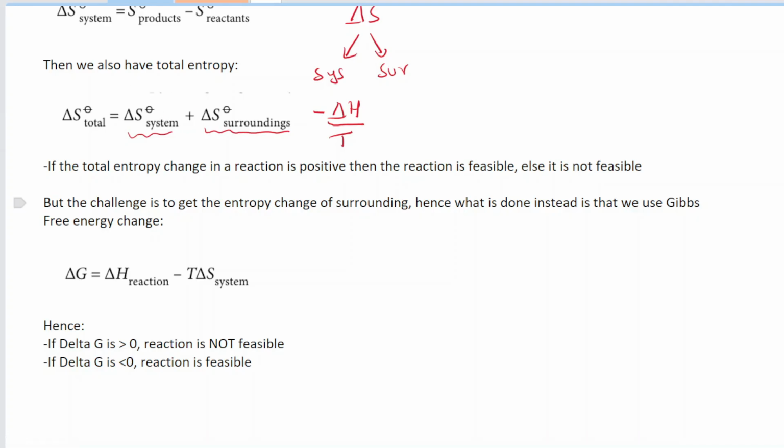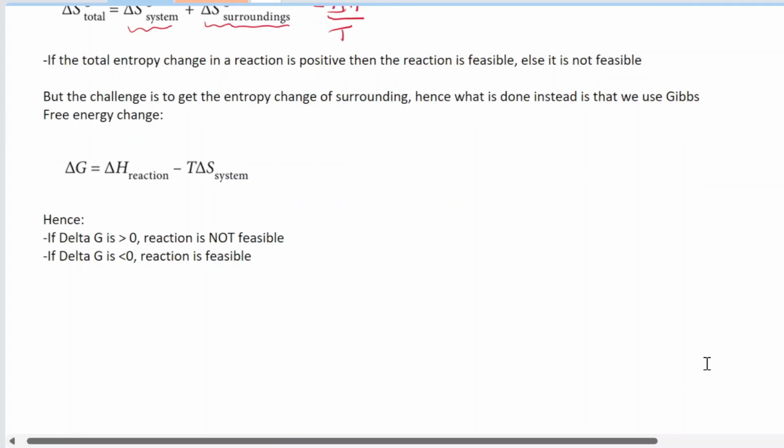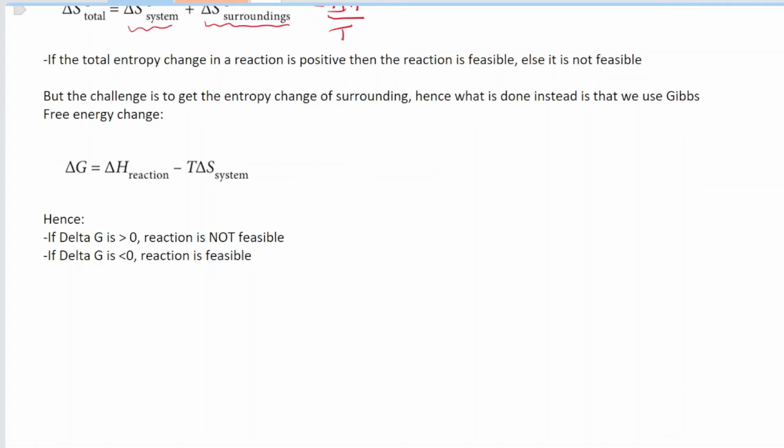So what we do is that we use something called Gibbs free energy change. Basically, this guy called Gibbs invented this equation, and it removes the entropy change of the surroundings from the system, and instead it uses the normal enthalpy change of the reaction, which we know we can find. It uses the temperature, which we have, and it uses the entropy change of the system, which we can also find. So this is the way to find out if a reaction is feasible or not.